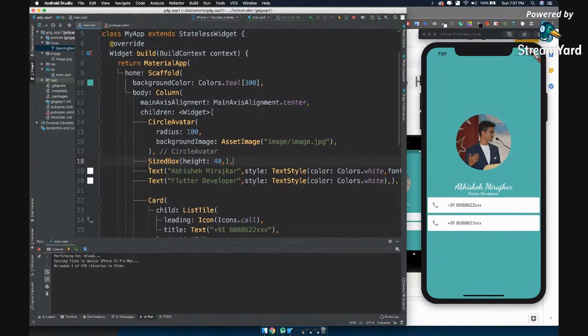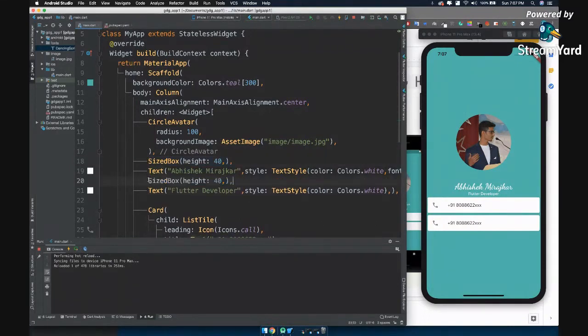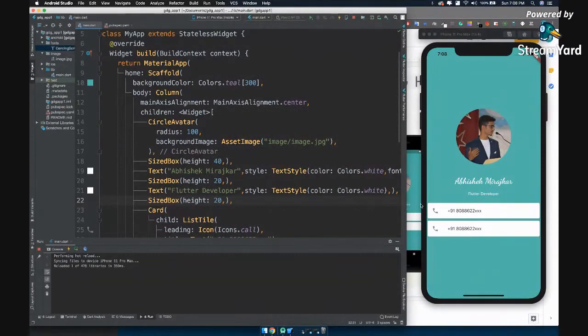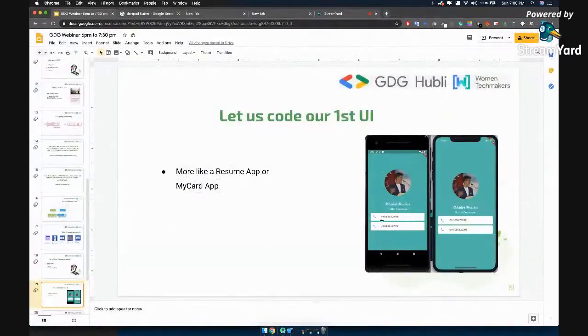All right, let's copy this sized box once again. Let's paste this after the text and a little bit less space. Let's make it like 20 height. Now you can see the space is more in between the image and first text because we have provided the value 40, and it is less because we have provided the value 20. After that, let's add the same value, 20. Okay, now it is looking almost similar, like we are very close.